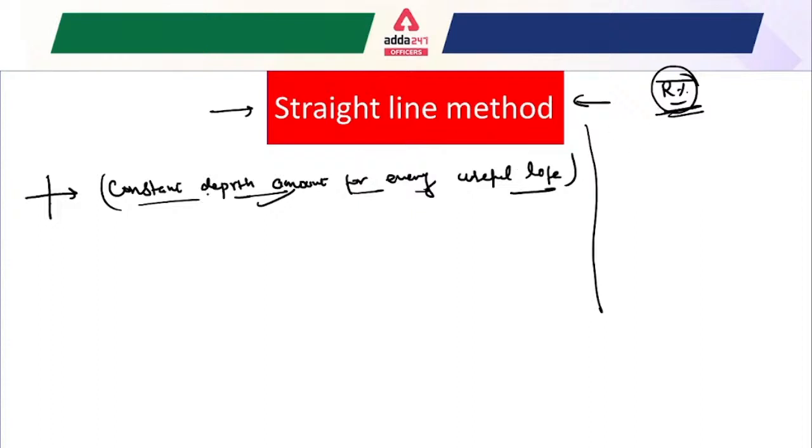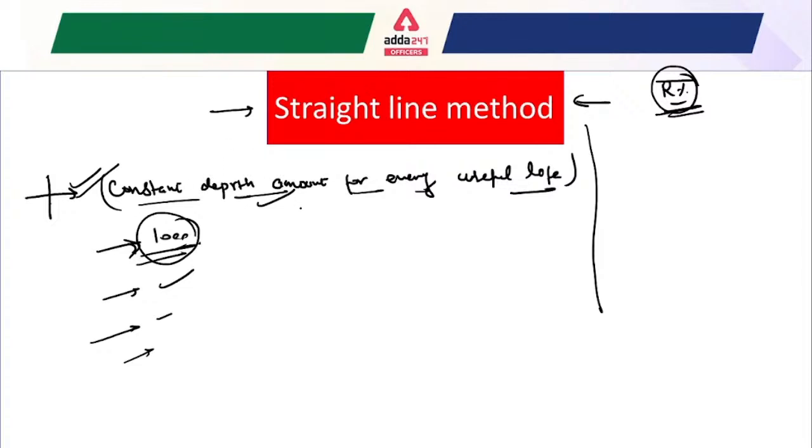Like in the straight line method, we use a constant depreciation amount. Suppose for the first year the depreciation amount is 1,000 rupees. That means this 1,000 rupees would be depreciated for the first year, as well as the second year, the third year, and the fourth year. Every year the depreciation amount would be the same. That is the basic feature of the straight line method. Today's lecture is about the straight line method, and we will do plenty of questions on it. I hope it is understandable for everyone.